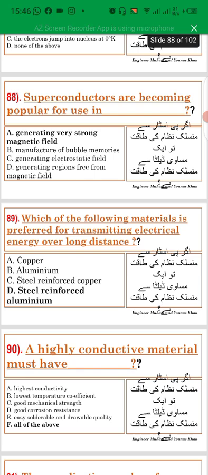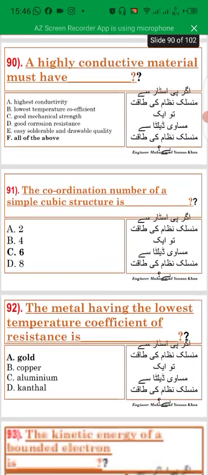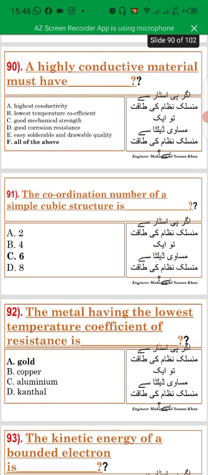Superconductors are becoming popular for use in generating very strong magnetic fields. Which of the following materials is preferred for transmitting electrical energy over long distances? Steel reinforced aluminum. A highly conductive material must have highest conductivity, lowest temperature coefficient, good mechanical strength, good corrosion resistance, easily solderable and drawable quality.